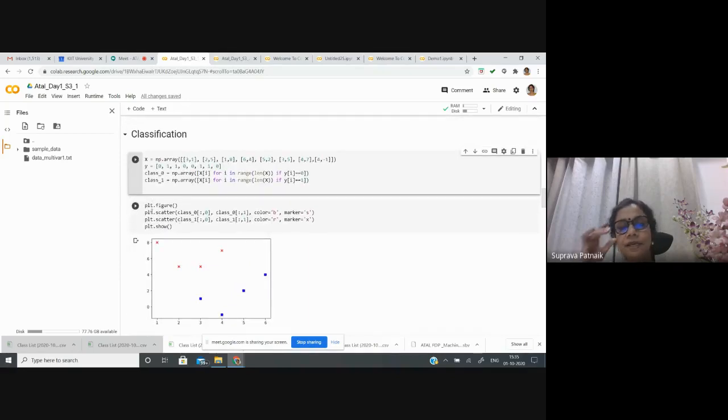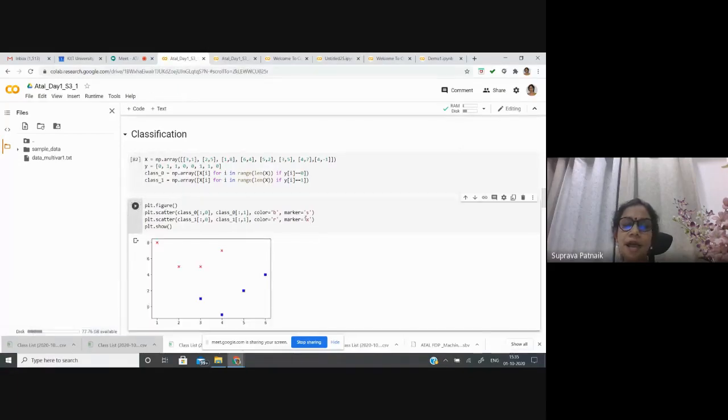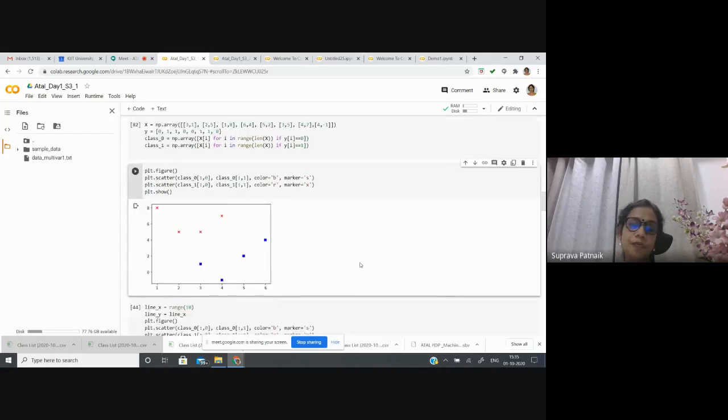Now next comes to plot it and get a feel of it. Here I am using again the scatter plot. For class 0, I am using blue squares, and for class 1, I am using red crosses. If I plot it, I get a plot like this. This cross corresponds to the samples from class 1, and these blue squares correspond to the samples from class 0.